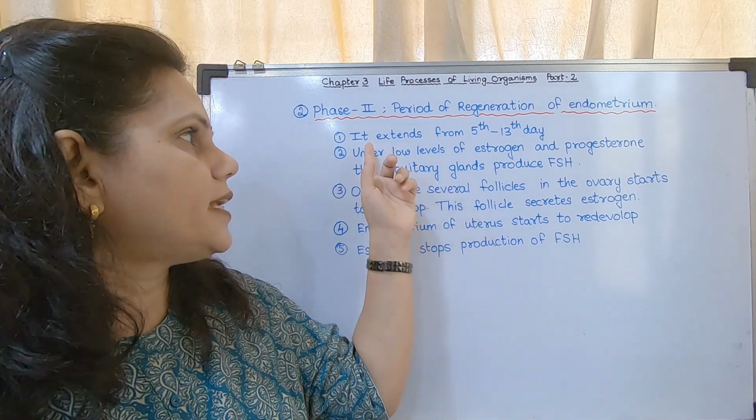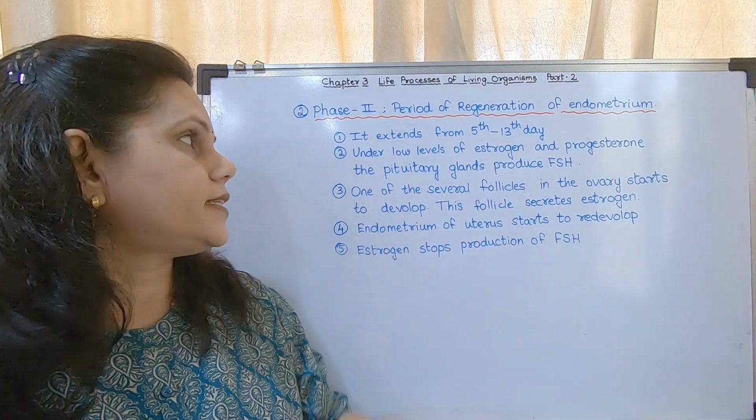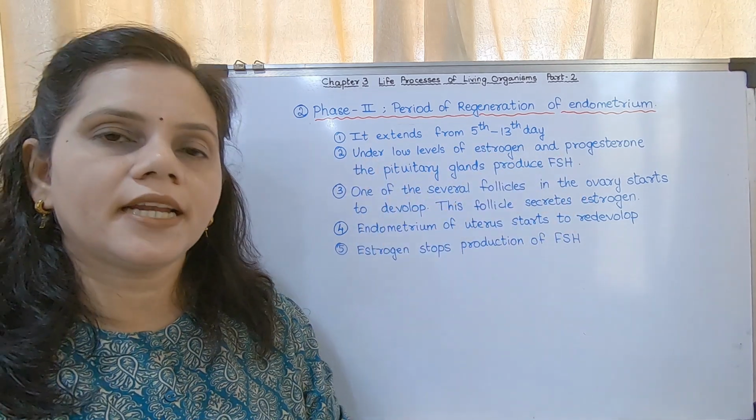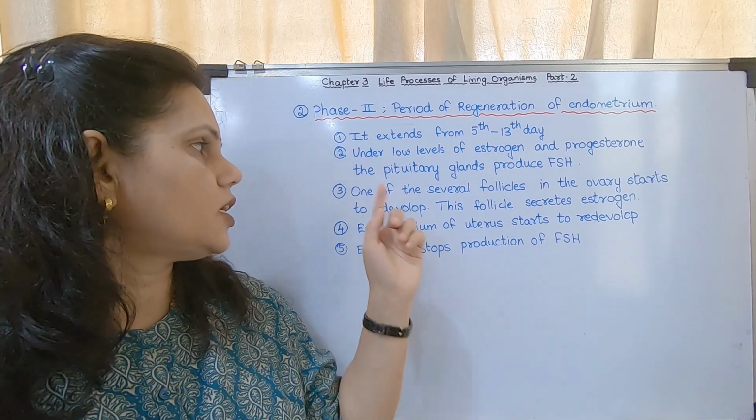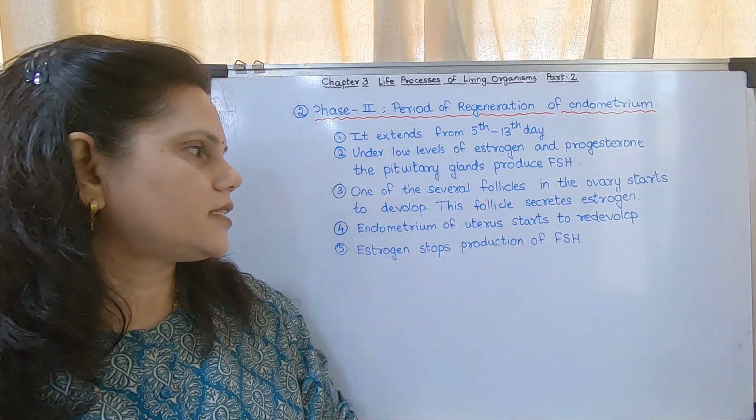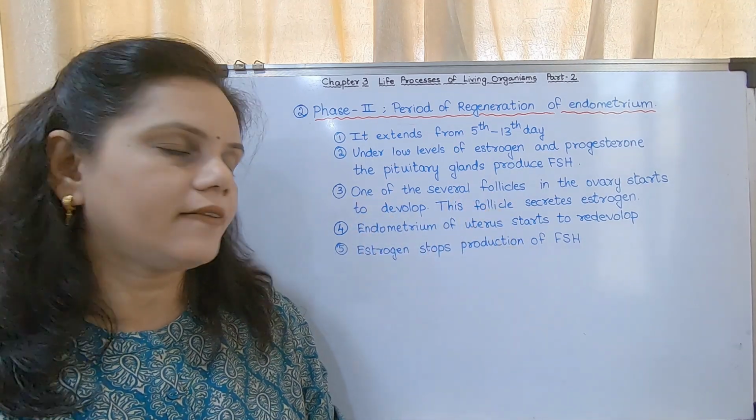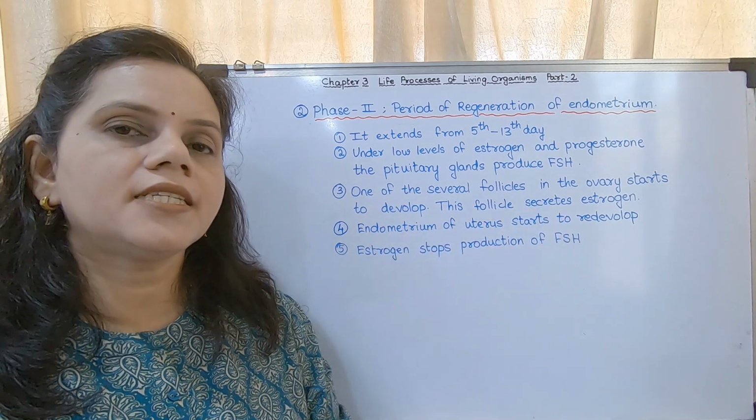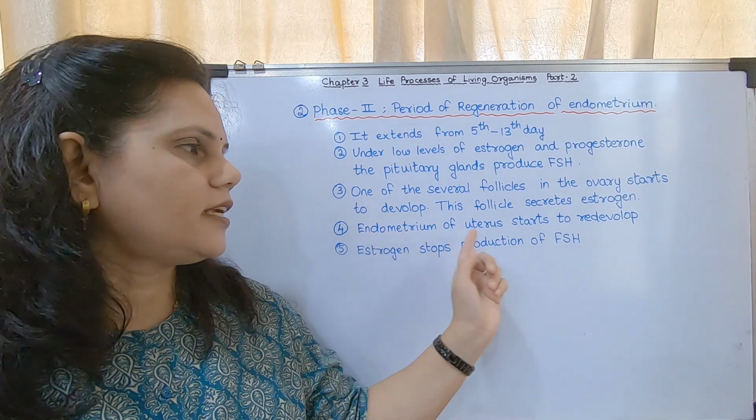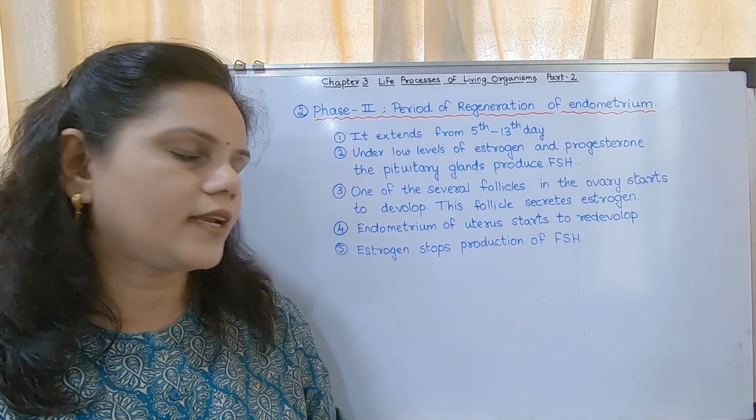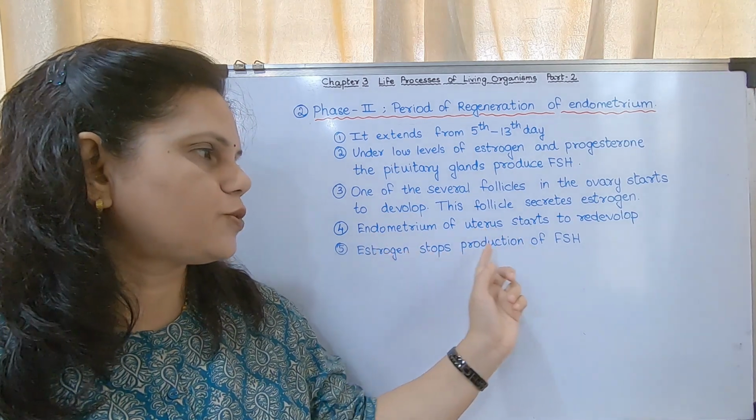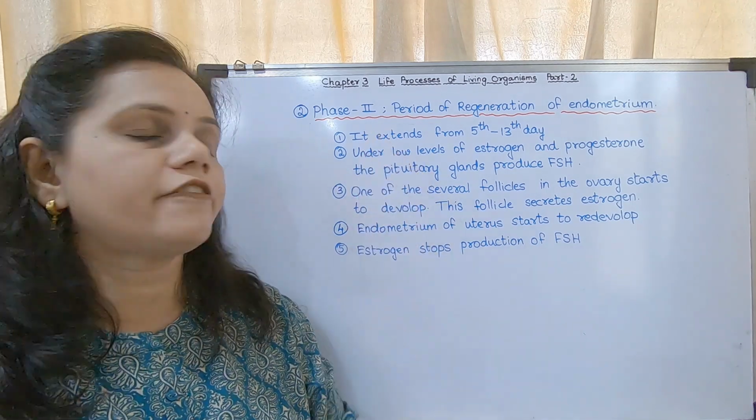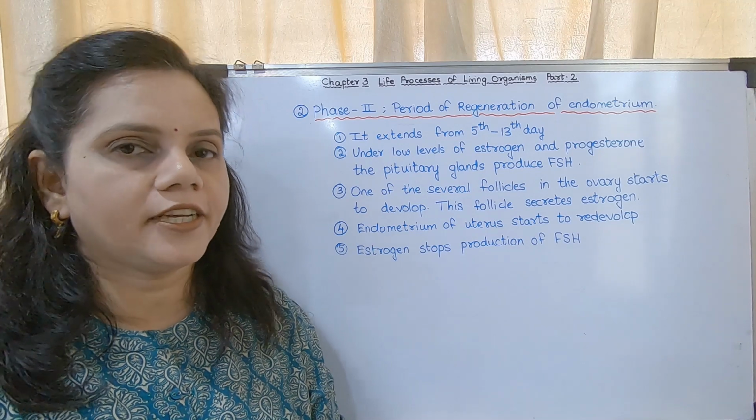So it extends from the 5th to the 13th day. Under low levels of estrogen and progesterone, the pituitary gland produces FSH. One of the several follicles in the ovary starts to develop. This follicle secretes estrogen. The endometrium of the uterus starts to redevelop. Estrogen stops production of FSH. This much is happening during the period of regeneration of endometrium. You may write.